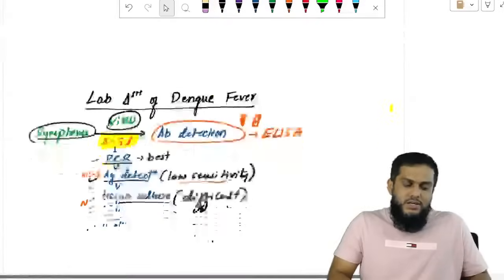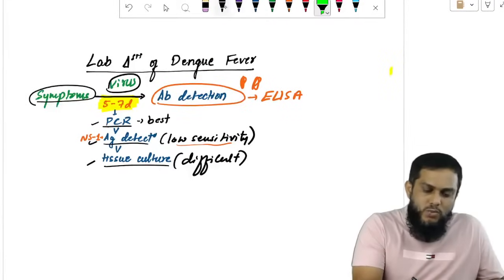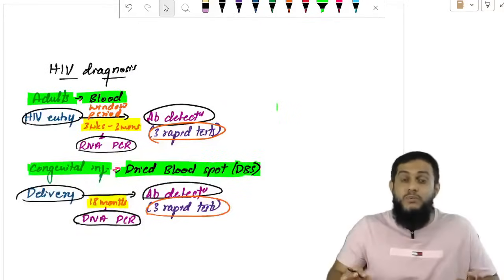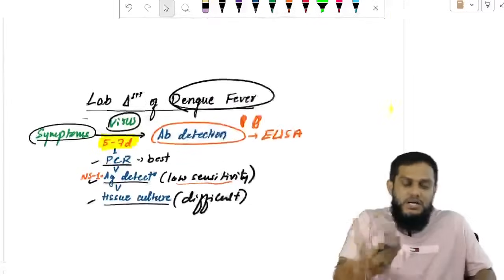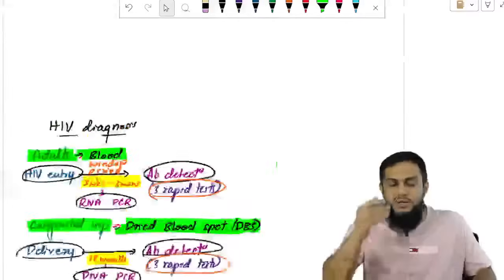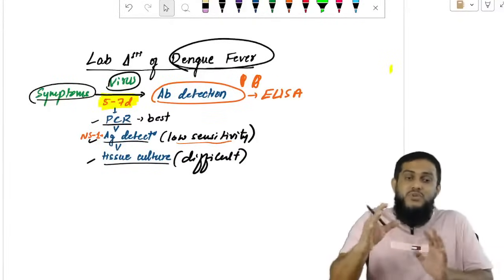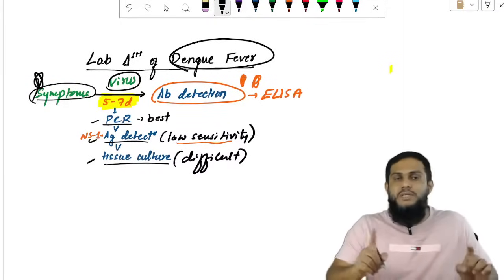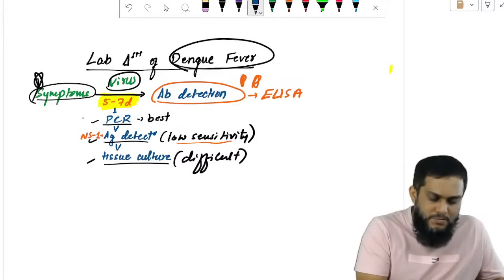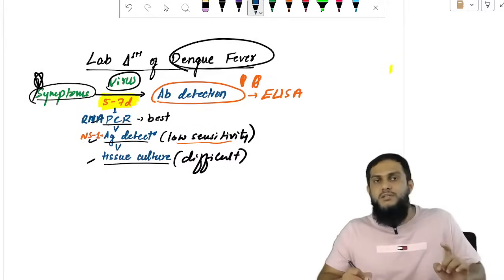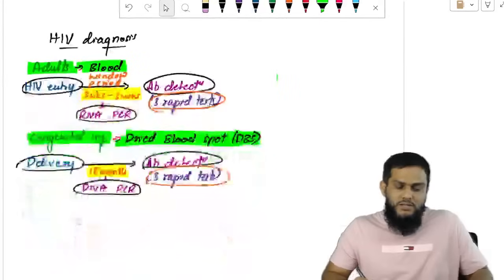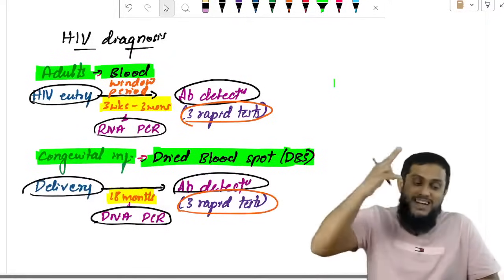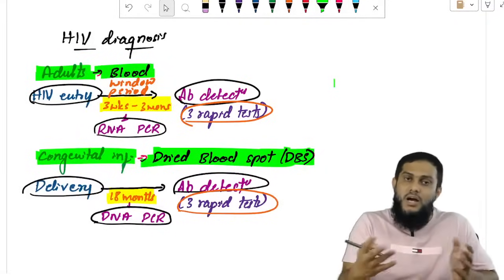Sir, what I'm telling is, no doubt in dengue virus we go for antibody detection, and in HIV virus we go for antibody detection. But when to go for antibody detection, that is what they ask. Very important. In dengue virus, we go for antibody detection after 5 to 7 days of symptoms. Within that, RNA PCR, because it is an RNA virus. But in HIV, antibody can be detected 3 weeks to 3 months of HIV entry. Within that, RNA PCR.